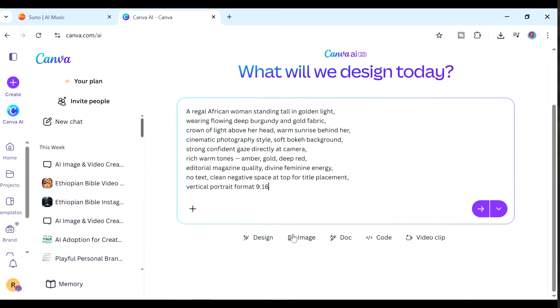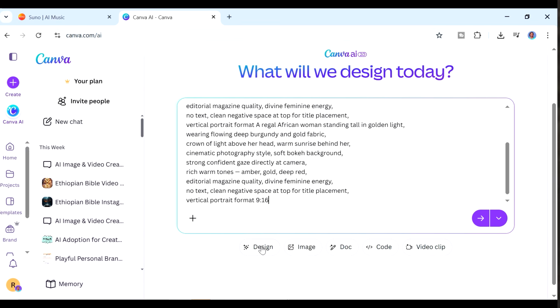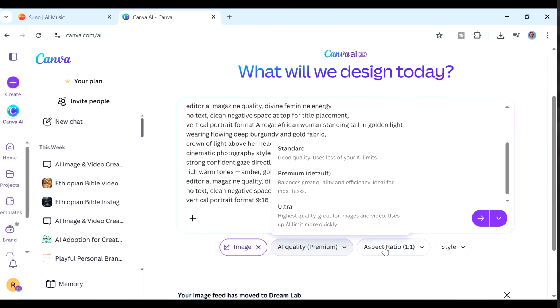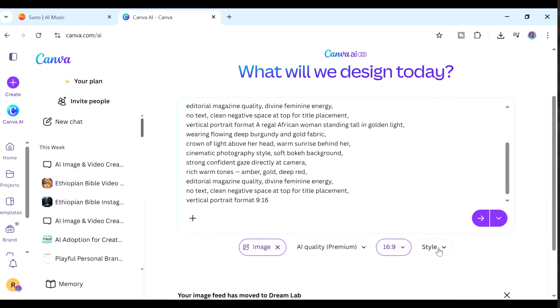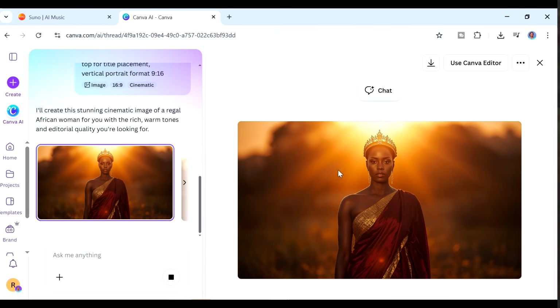When you're inside Canva, just go to where it says Canva AI here, and then you're just going to paste in your prompt, ensure you're in images. Also select 16:9 and just ask it to generate the image for you.